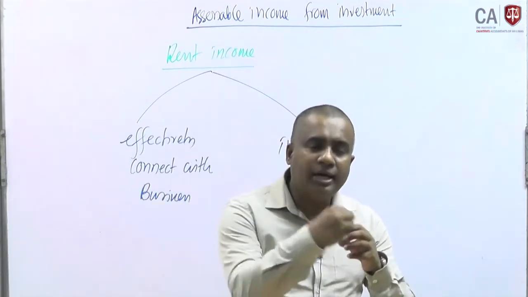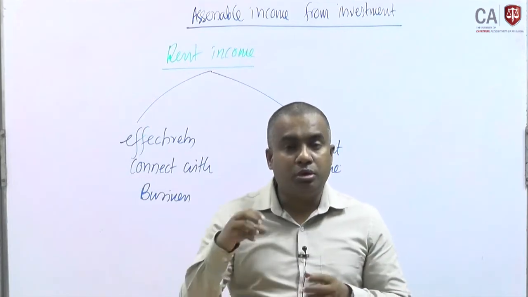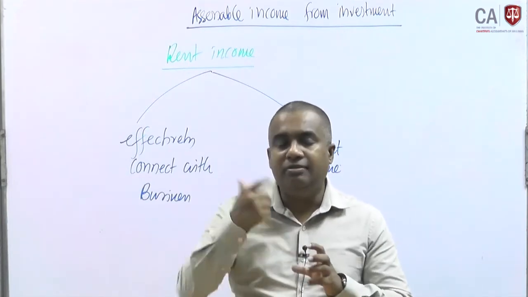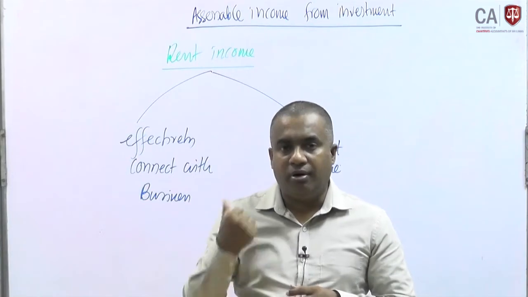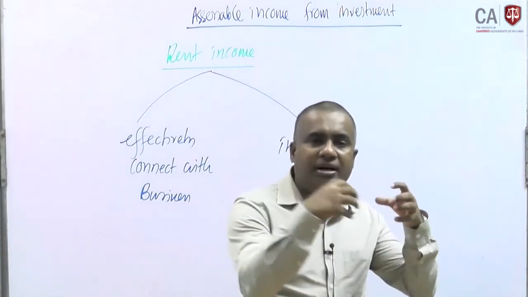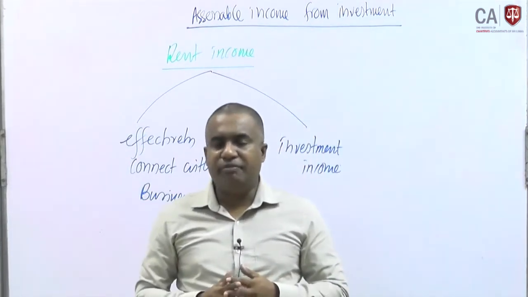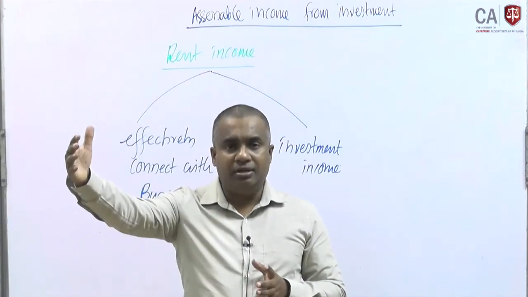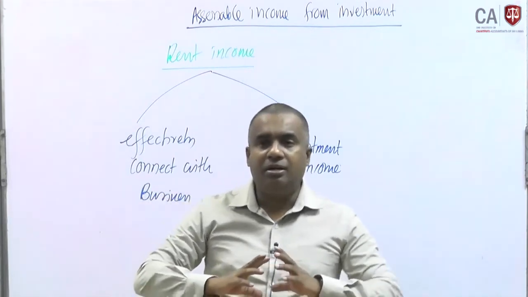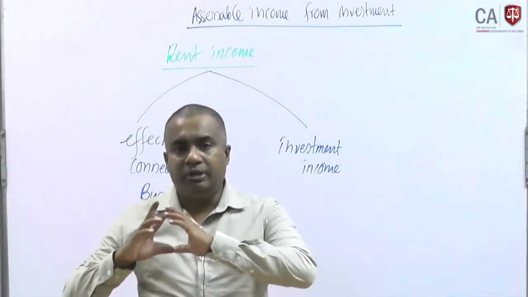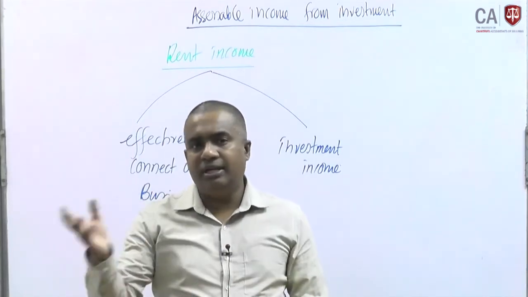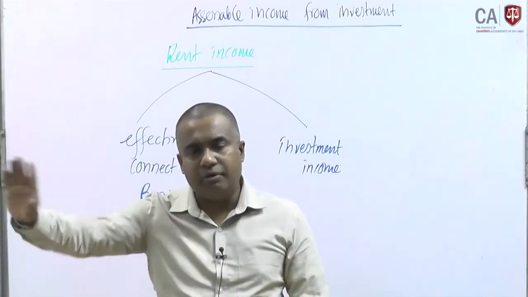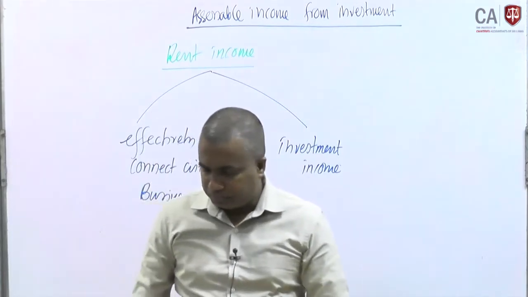It is effectively connected with the business. Due to temporary shortage, they invest and get the benefit or income. This income should be connected with the business. But if there is any long term deposit, deposited with investment motives, whatever interest is received, there is no doubt, we can take it under investment income.